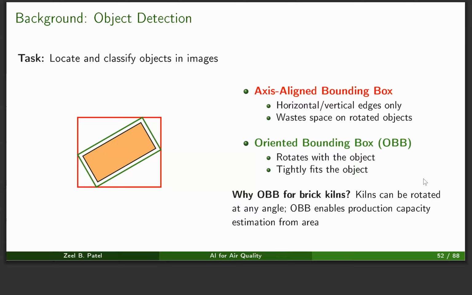So as you can see, if this orange object is a brick kiln, then the axis aligned bounding box will overestimate the area of the brick kiln. But if we use something like an oriented bounding box, we will get a very close estimate of the area of the brick kiln, which can provide us some idea of the capacity of that brick kiln, which could be useful for the policymakers. So in our experiments, we choose to go with the oriented bounding boxes.